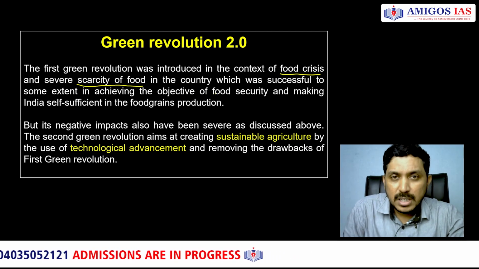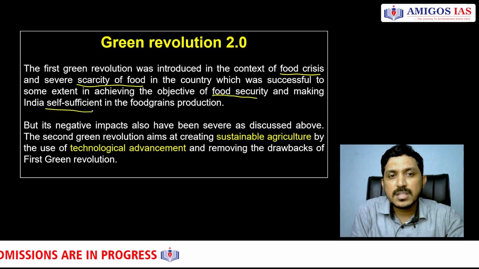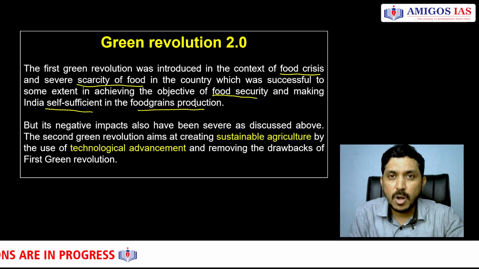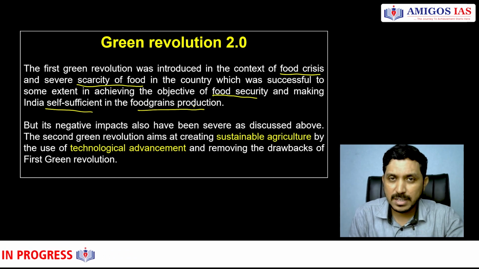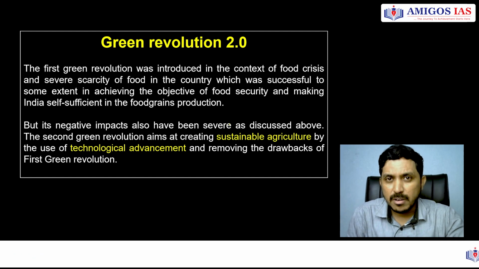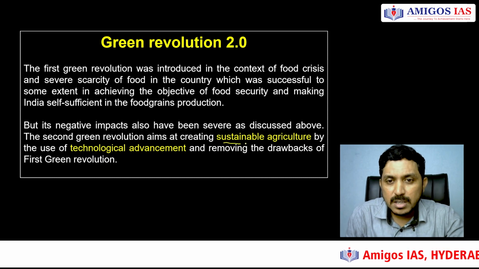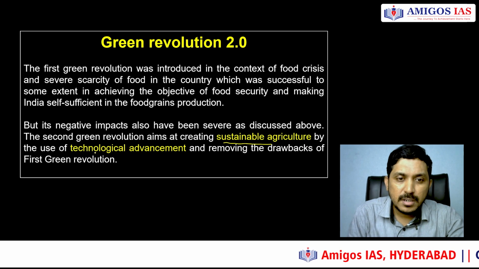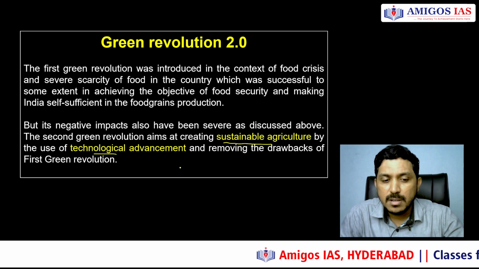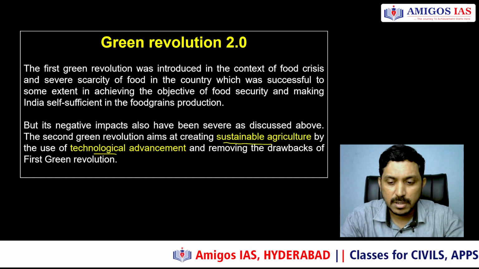So the first Green Revolution came with the objective of food security and making India self-sufficient in food grain production. The objective was achieved, as we saw yesterday. But its negative impacts have also been severe, as discussed in the previous class, and we will try to understand why 2.0 is important here. So what is the main goal of 2.0? Sustainable agriculture and using technological advancements so as to offset the drawbacks of the first Green Revolution.